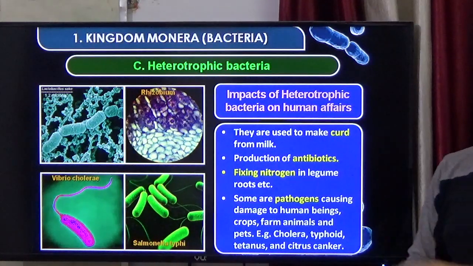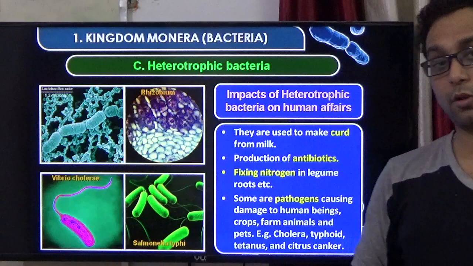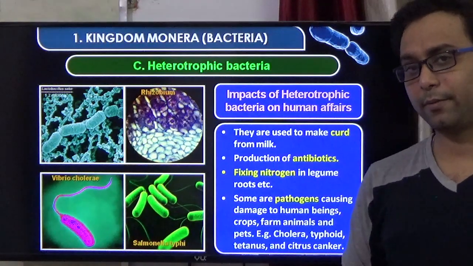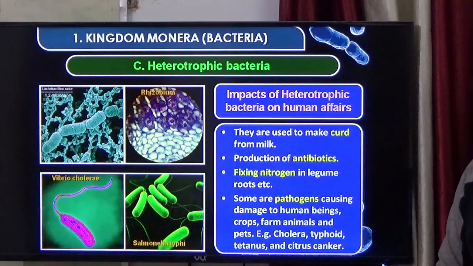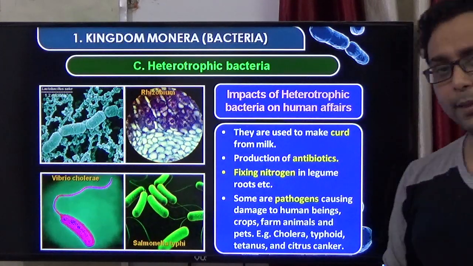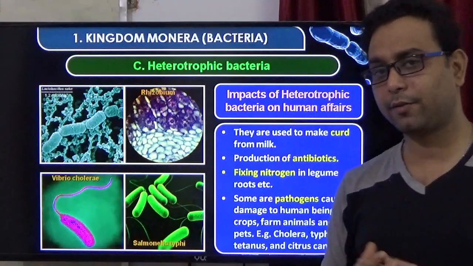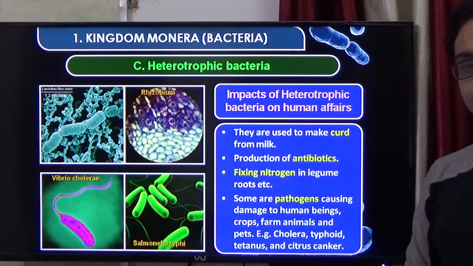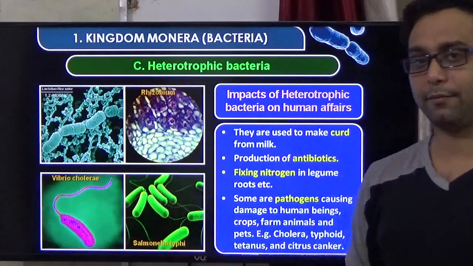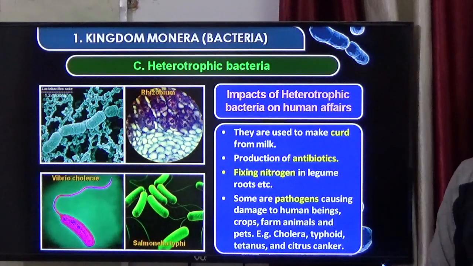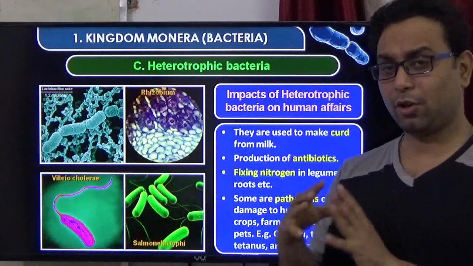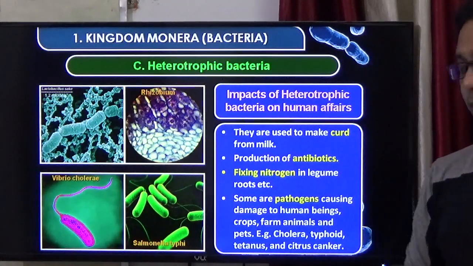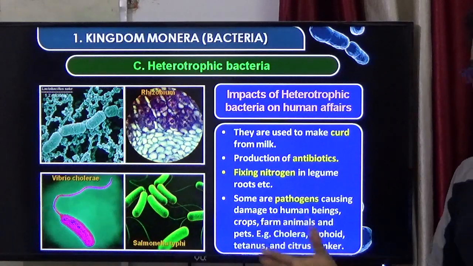Also, on the other hand, some bacteria like Streptococcus produce the antibiotic, right? So they help in the production of the antibiotic. Rhizobium, Azotobacter, this type of bacteria help to fix the nitrogen. From the leguminous plant, Rhizobium helps. But in free living state, that means they are present singly, not in symbiotic association, the Azotobacter also can fix the nitrogen.